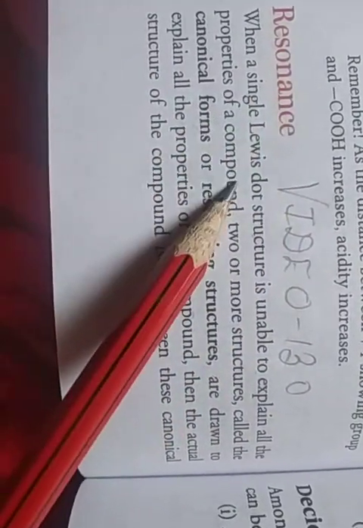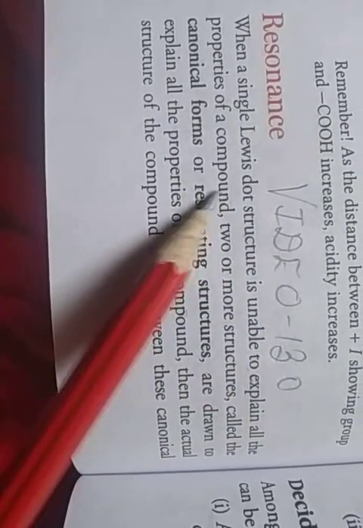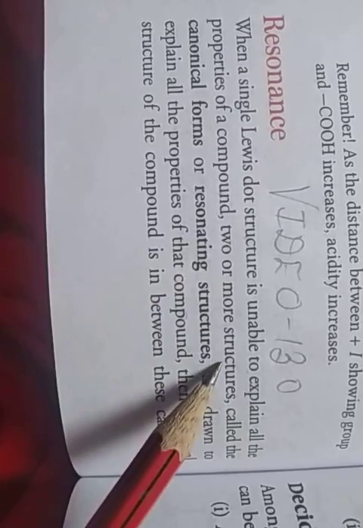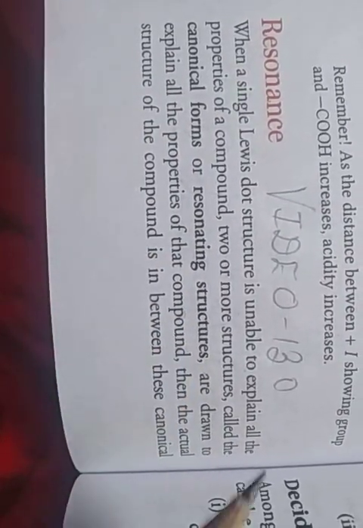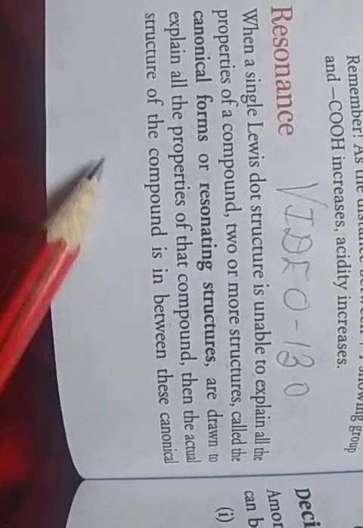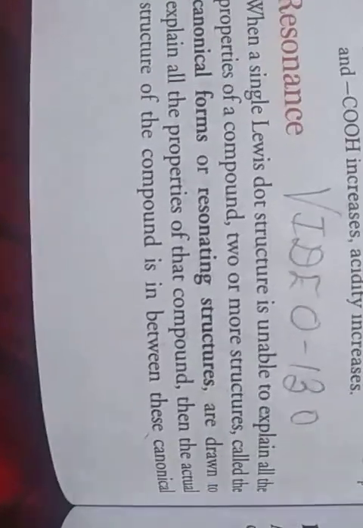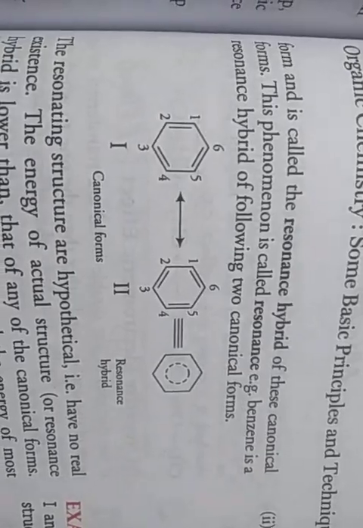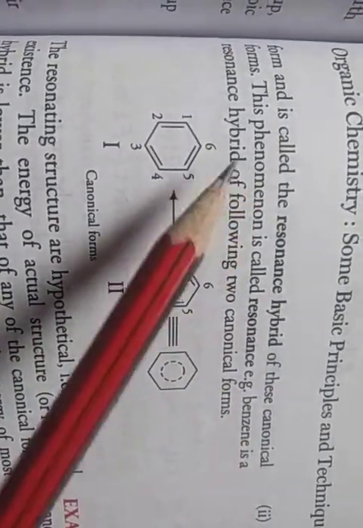When a single Lewis dot structure is unable to explain all properties of a compound, we have to draw two or more structures. We call them canonical forms or resonating structures, and they are drawn to explain all the properties of that compound. Then the actual structure of the compound lies between these canonical forms, and it is called the resonance hybrid of these canonical forms. This phenomenon is called resonance.